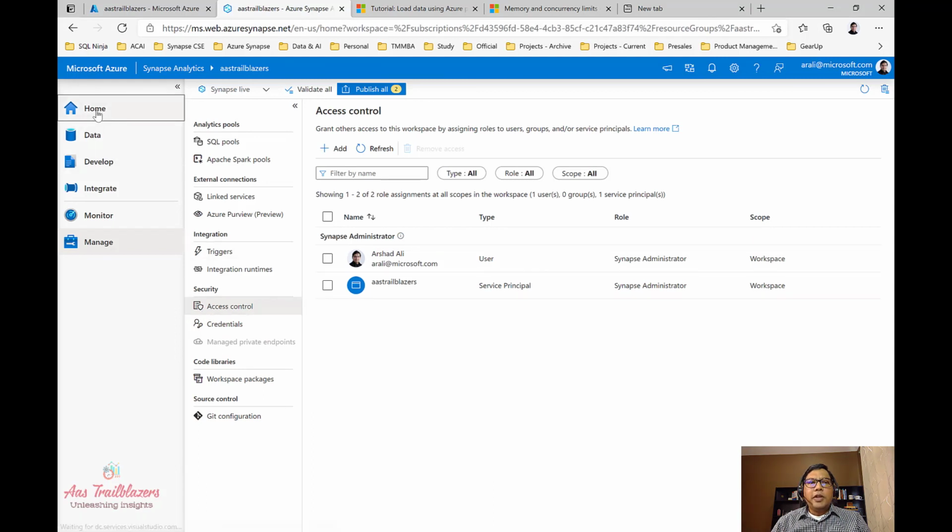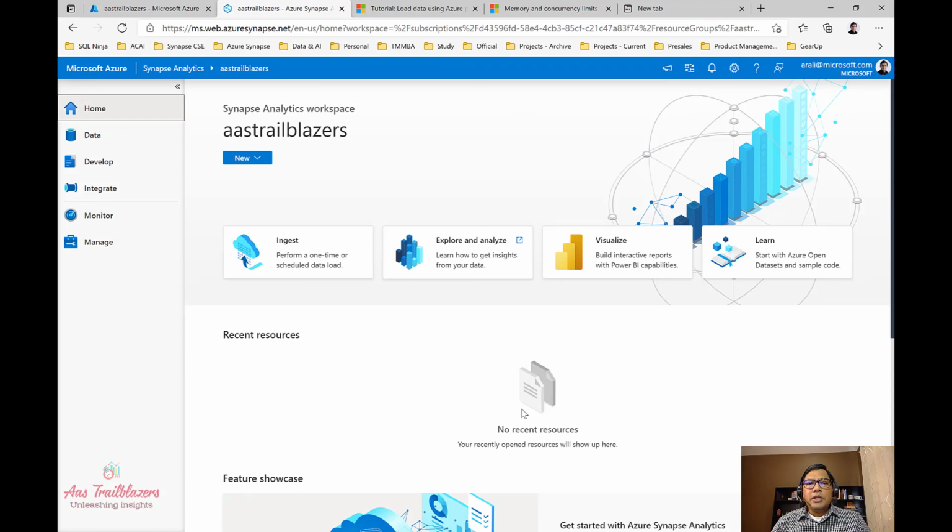So with that, let me go back again to the home page, and this is what we see, right? This is Synapse Studio, which provides a comprehensive, integrated, unified platform for your end-to-end analytical needs. This provides functionality and features for all types of workloads, whether it's interactive querying, batch processing, stream processing, or machine learning.